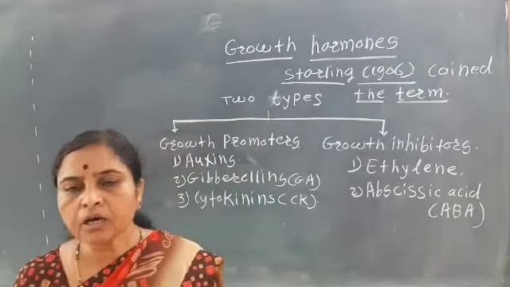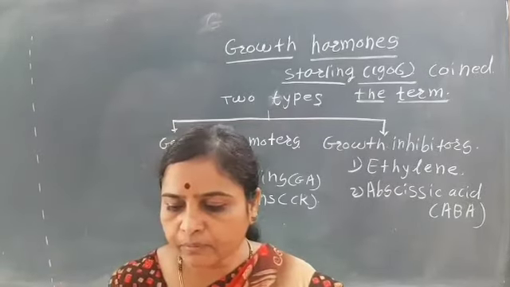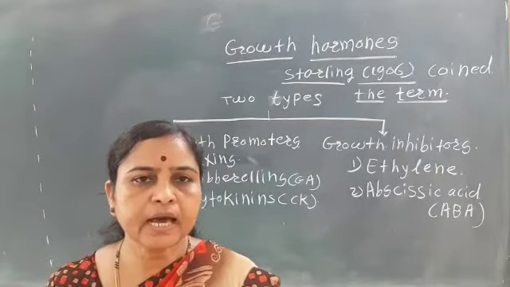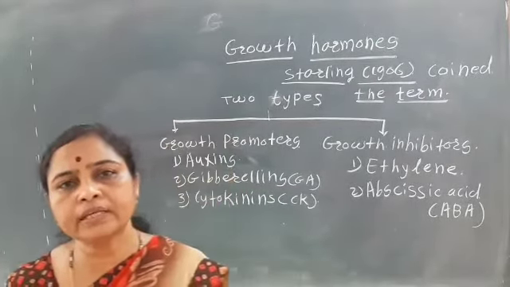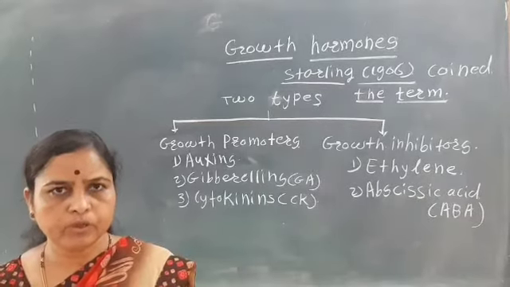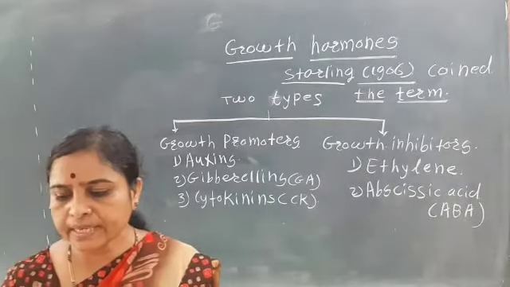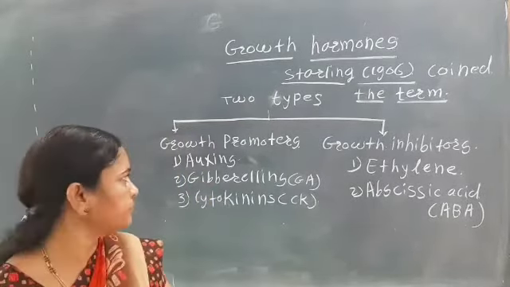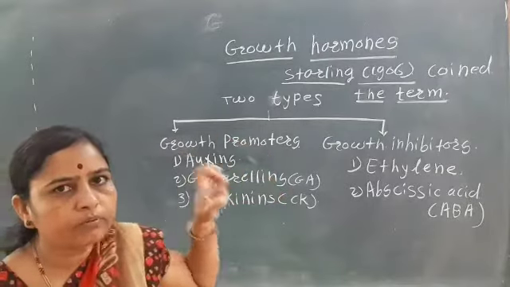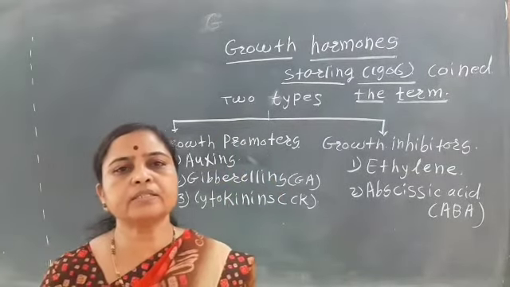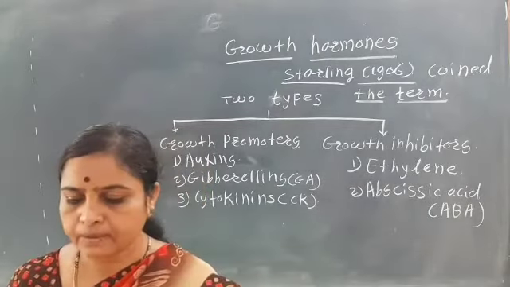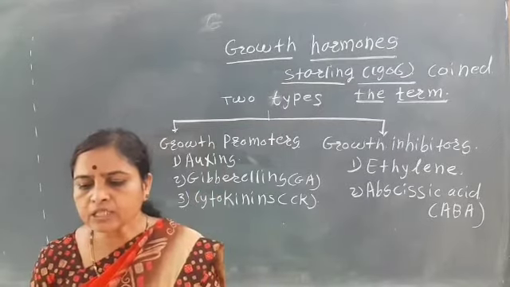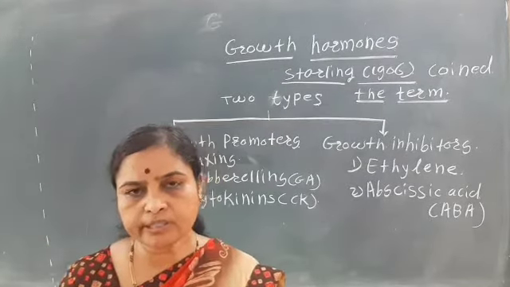So the growth hormones are mainly synthesized in the plants naturally. These are known as the phytohormones. They mainly control the growth of the plant. The function of the growth hormone is first to control the growth of the plants, and then they mainly transport to where they are not synthesized.